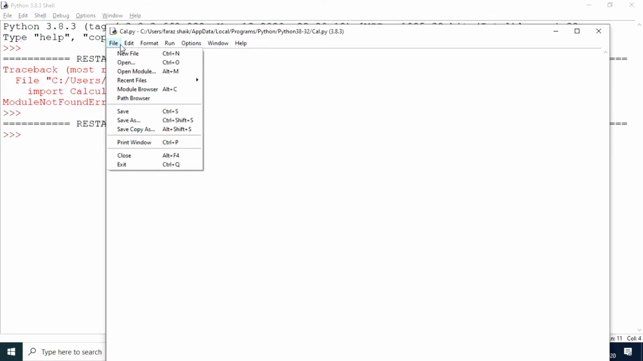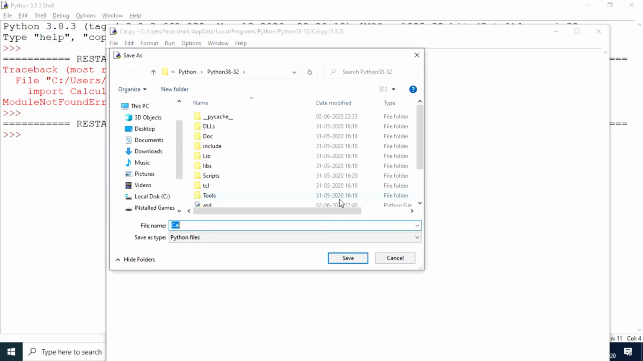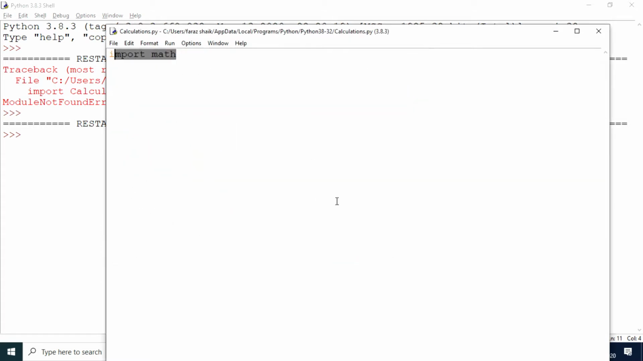So for now I'm going to change the name and name it calculations. I don't know why, but I'm just giving it the name calculations. It's just a simple demonstration of how you're going to use modules, how you're going to import them, how you're going to improve the readability of your code.